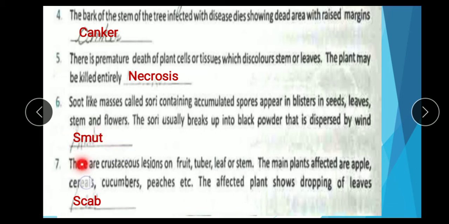Seventh, there are crustaceous lesions on fruits, tubers, leaves or stem. The main plants affected are apple, cereals, cucumbers, peach, etc. The affected plants show dropping of leaves. Means when such plants like apples and cucumbers are affected by this disease, the leaves of these plants drop and fall down. The name of this is scab.